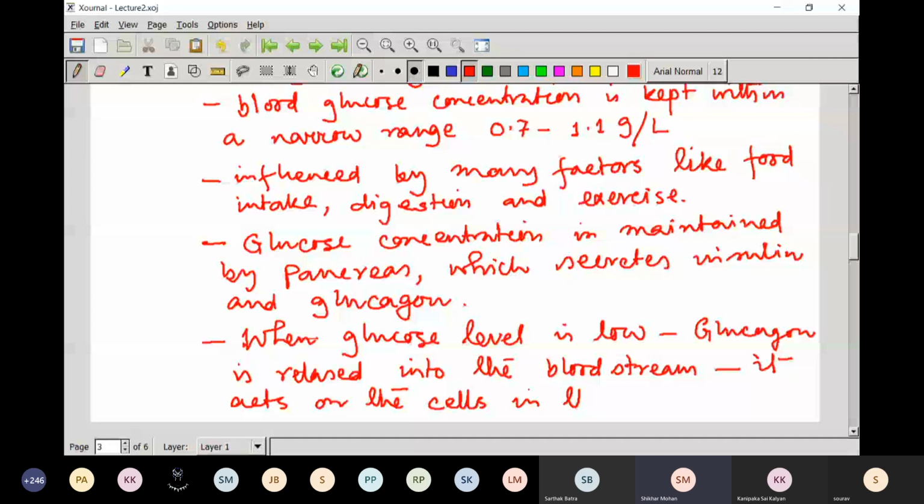So it acts on the cells in the liver that releases glucose.